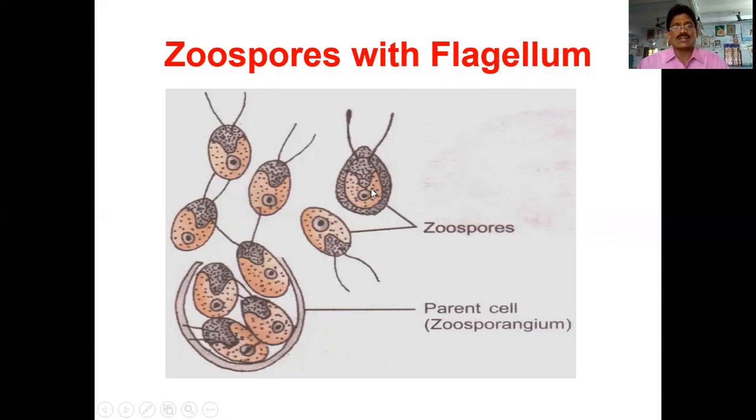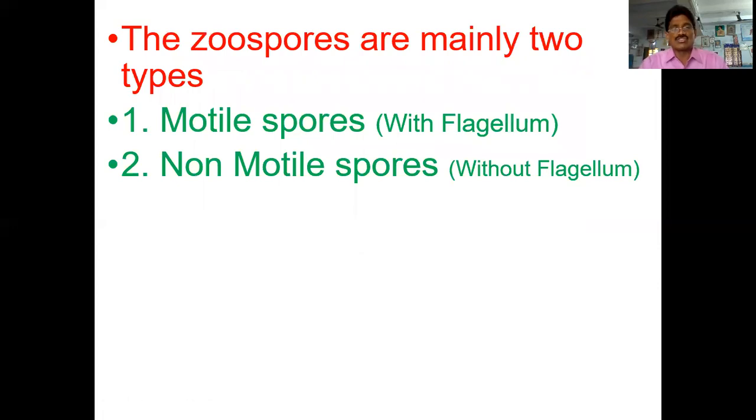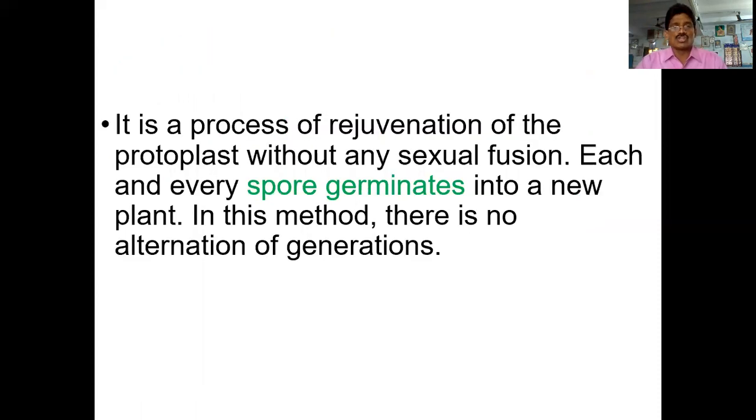In some algae plants, the spore does not have any flagellum. They are known as non-flagellate zoospores. But when you see Chlamydomonas, when the zoospores are released from the parental body, a number of zoospores come out. This stage is also known as the palmelloid stage. Zoospores are of two types, motile spores and non-motile spores. The spores which have flagella are motile spores. The spores which do not have flagella are known as non-motile spores. So by the help of zoospores, they can develop new organisms. These zoospores germinate and develop new plants.